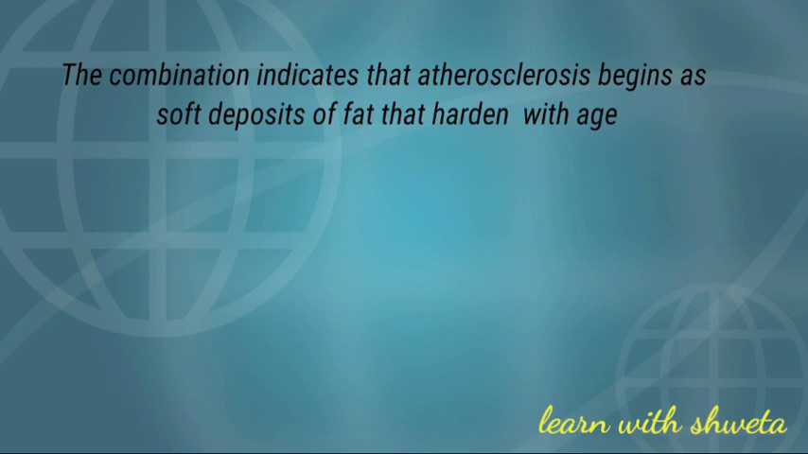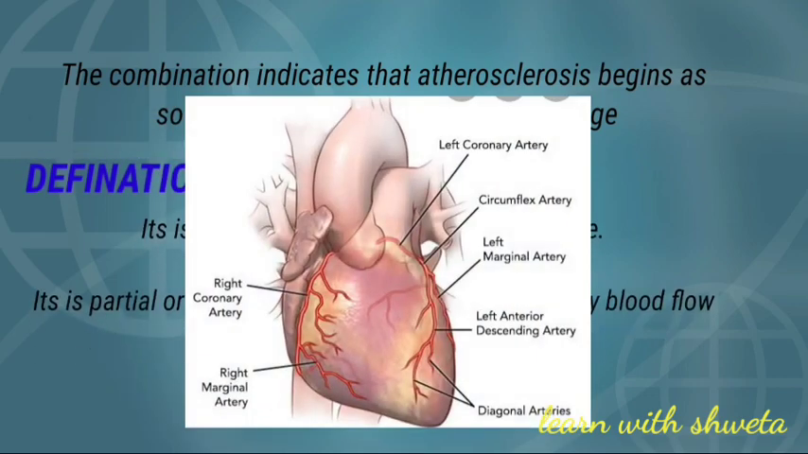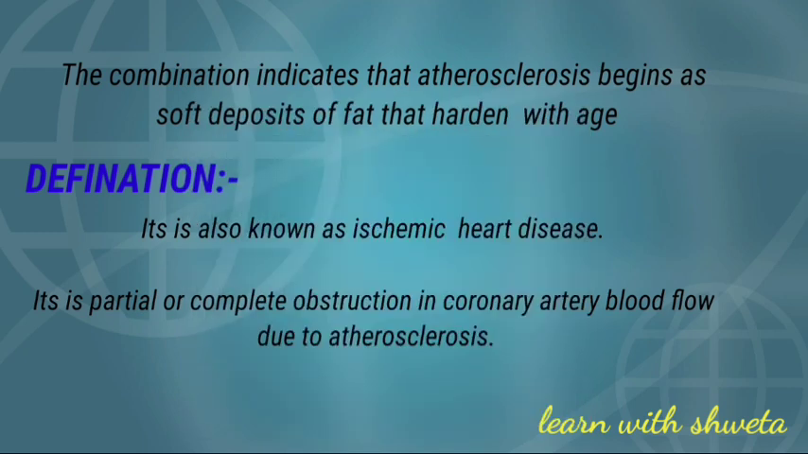Now we talk about the definition of CAD. It is also known as ischemic heart disease. It is a partial or complete obstruction in coronary artery blood flow due to atherosclerosis. We can say like that also. CAD occurs when coronary arteries become damaged. Cholesterol-containing deposits in arteries and inflammation are usually causing CAD.